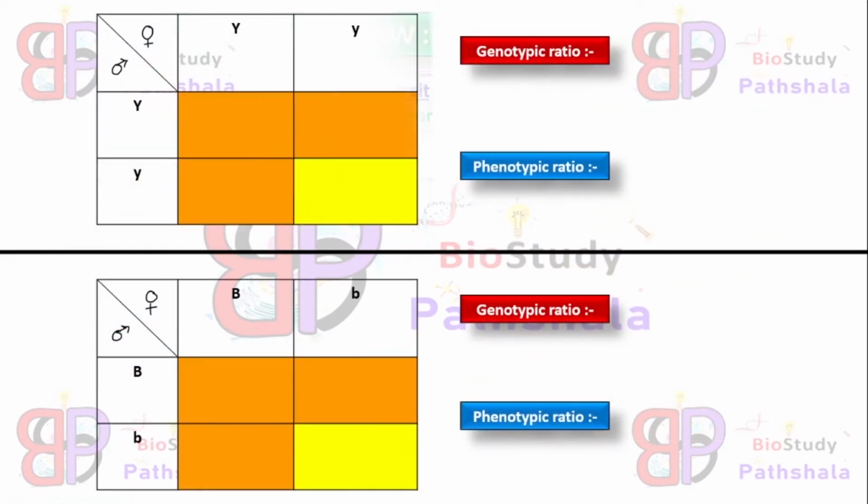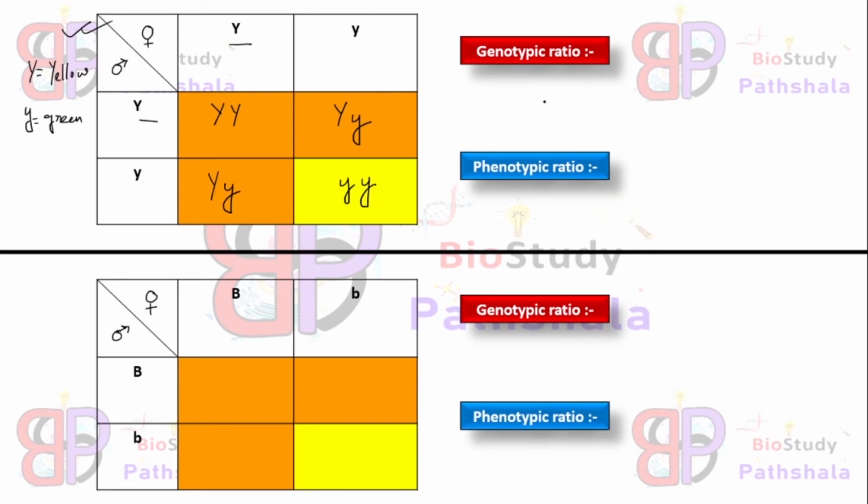Okay. So now we will analyze the genotypic ratio as well as the phenotypic ratio for another trait. Here you can see the alleles are capital Y and small y. Capital Y is for yellow color and small y is for green coloration. In this box the genotypes will be capital Y capital Y, next capital Y small y, again capital Y small y, and small y small y.